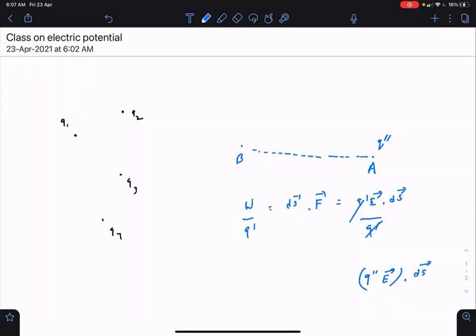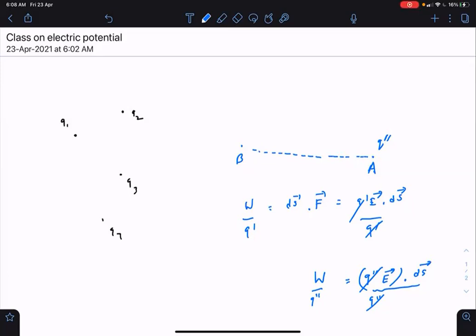So the electric field will do this much amount of work. So let's call it W. And work done per unit Q double dash will be same as work done per unit Q dash. So this electric field does a work on the charges, and the work done on the charges per unit that charge is same for all the charges.